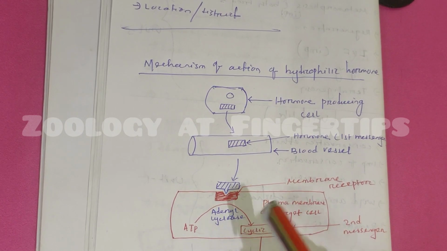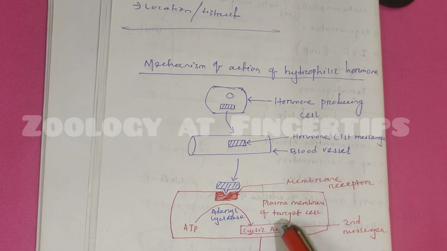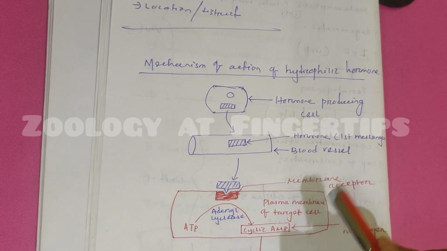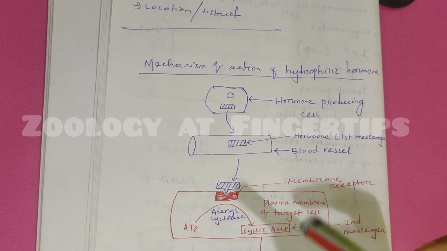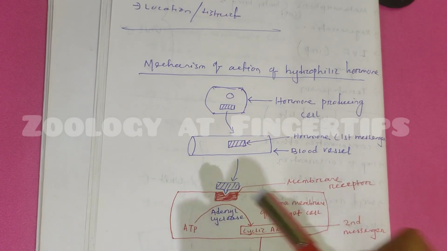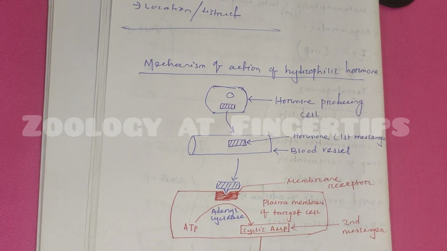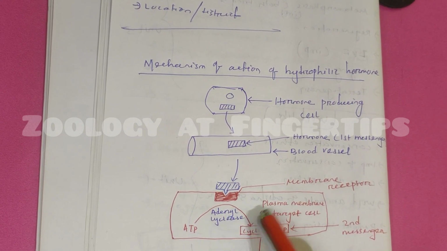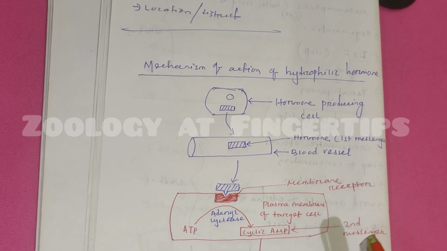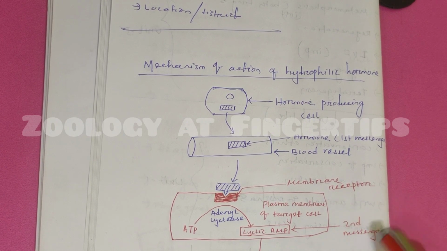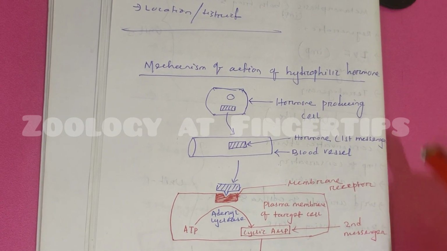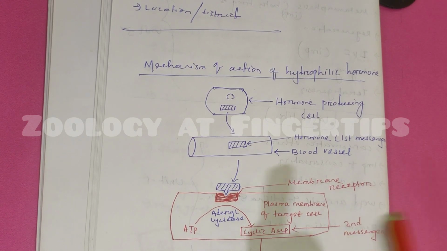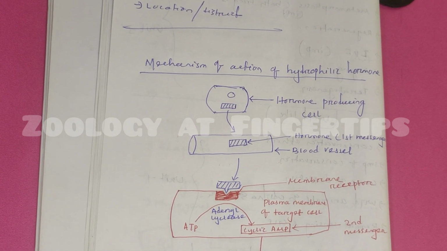Once they bind to the cell surface receptor, they produce a second messenger. In this case, the hormone itself acts as the first messenger. When they bind to the receptor on the cell surface, they produce a second messenger. Here ATP produces the second messenger in the presence of the enzyme adenyl cyclase. It is a common example. When the second messenger is produced, it activates specific genes and produces the desired effect. This is the mechanism of hydrophilic hormone.